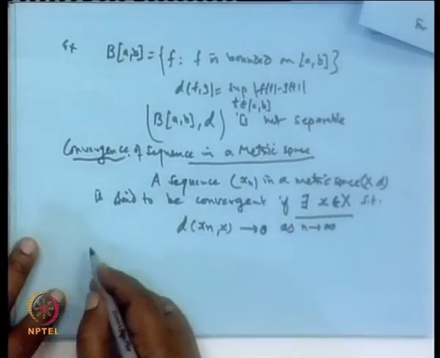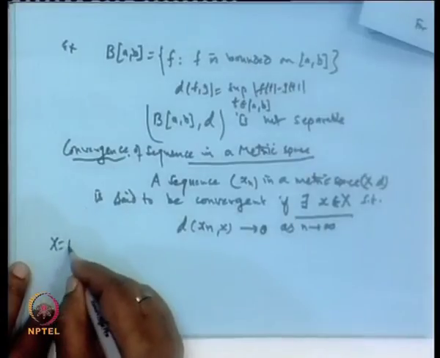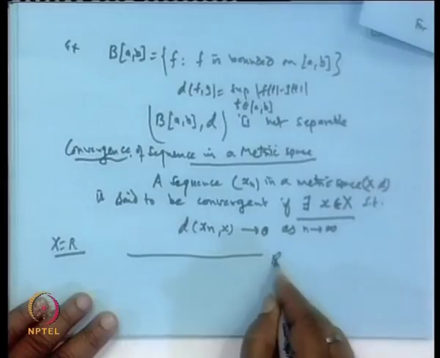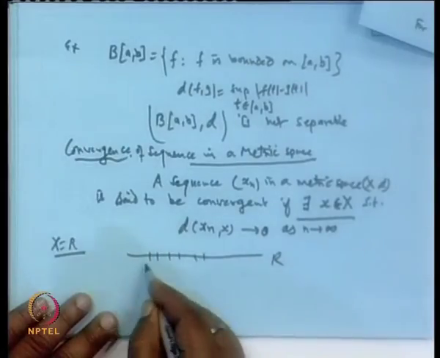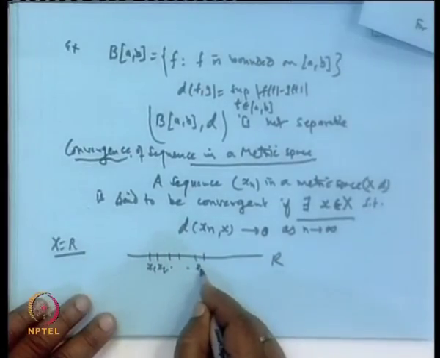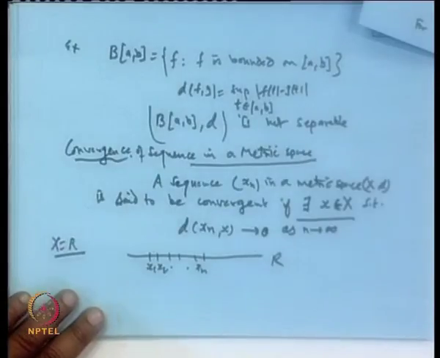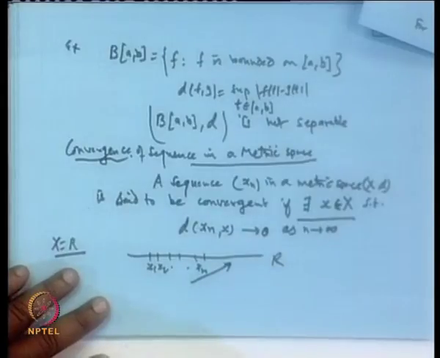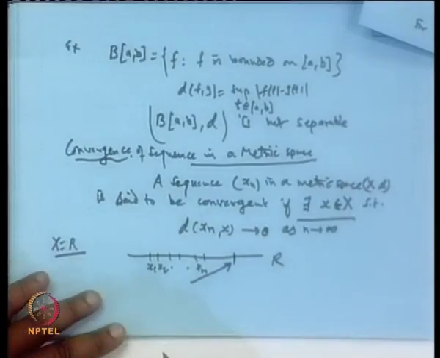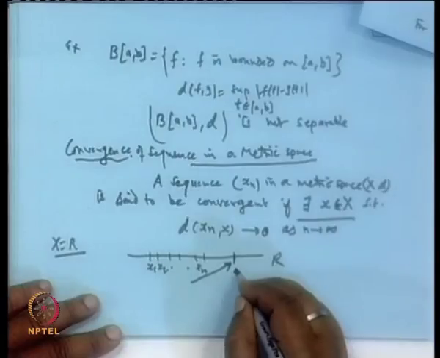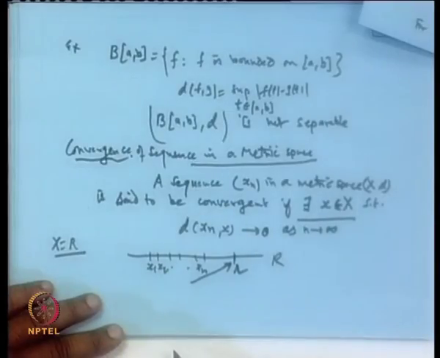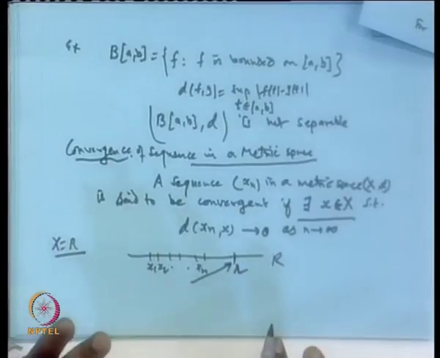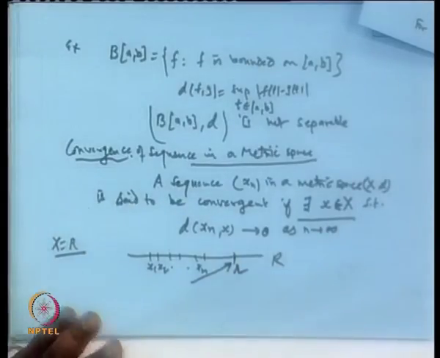Because in the case of the reals, if X is R, take a sequence of real numbers x_1, x_2, ..., x_n, then this sequence will converge to some real point which is available in R. Then we say |x_n - x| tends to 0.